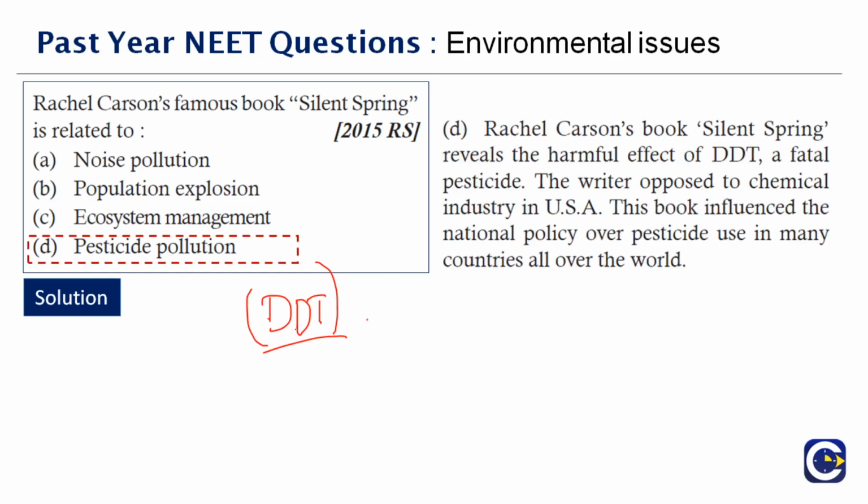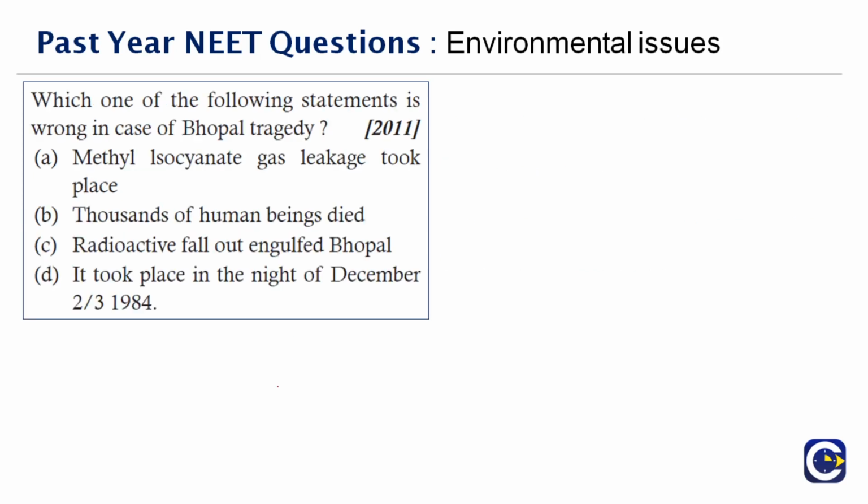Next question here. Which one of the following statements is wrong in case of global tragedy? This question was asked in the year 2011, and let's analyze the statements here. Methyl isocyanate gas leakage took place. Yeah, that's right. Thousands of human beings died. That's right. Radioactive fallout engulfed Bhopal. That is wrong, because it is not associated with radioactive fallout.